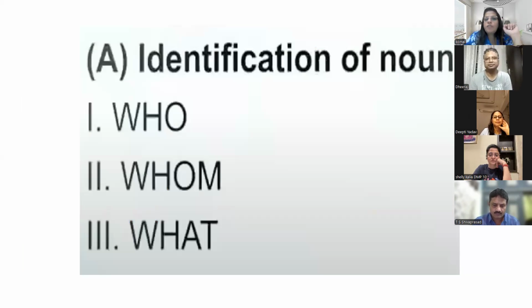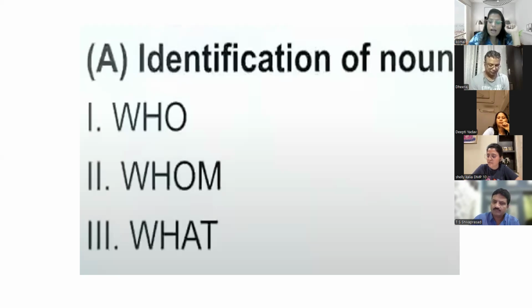Now this is also one of the techniques for identifying a noun: who, whom, what. Then you can apply this technique also. And if you get the answer to your question, the answer will be the noun. For example, write down: Shakespeare is a great dramatist. Suppose you are not identifying the noun in this. Then you can ask the question: who was a great dramatist? Shakespeare. So Shakespeare is a noun.